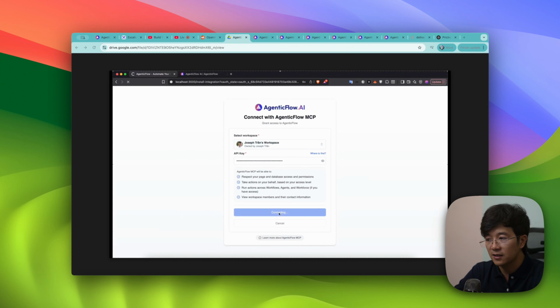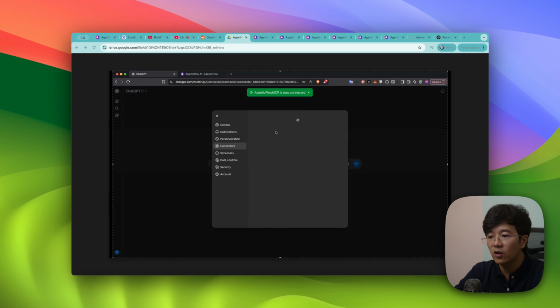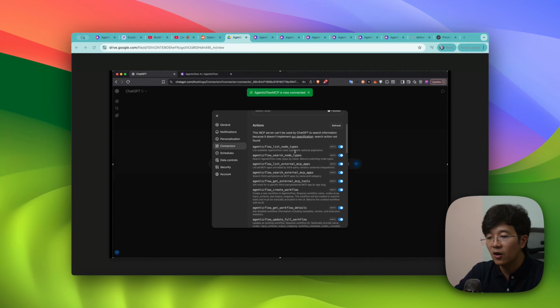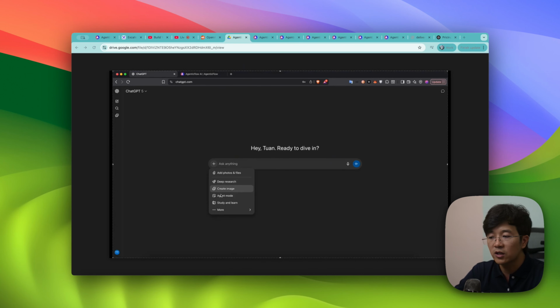and click connected. That's done. So right now, your ChatGPT should be able to interact with Agentic Flow on your behalf. And it doesn't have to be on the desktop app. It can be on the website as well, as long as the connection is ready. So you can see in here, all of the connections that we already created are available for ChatGPT. So click on this one, choose Agentic Flow, switch this on.